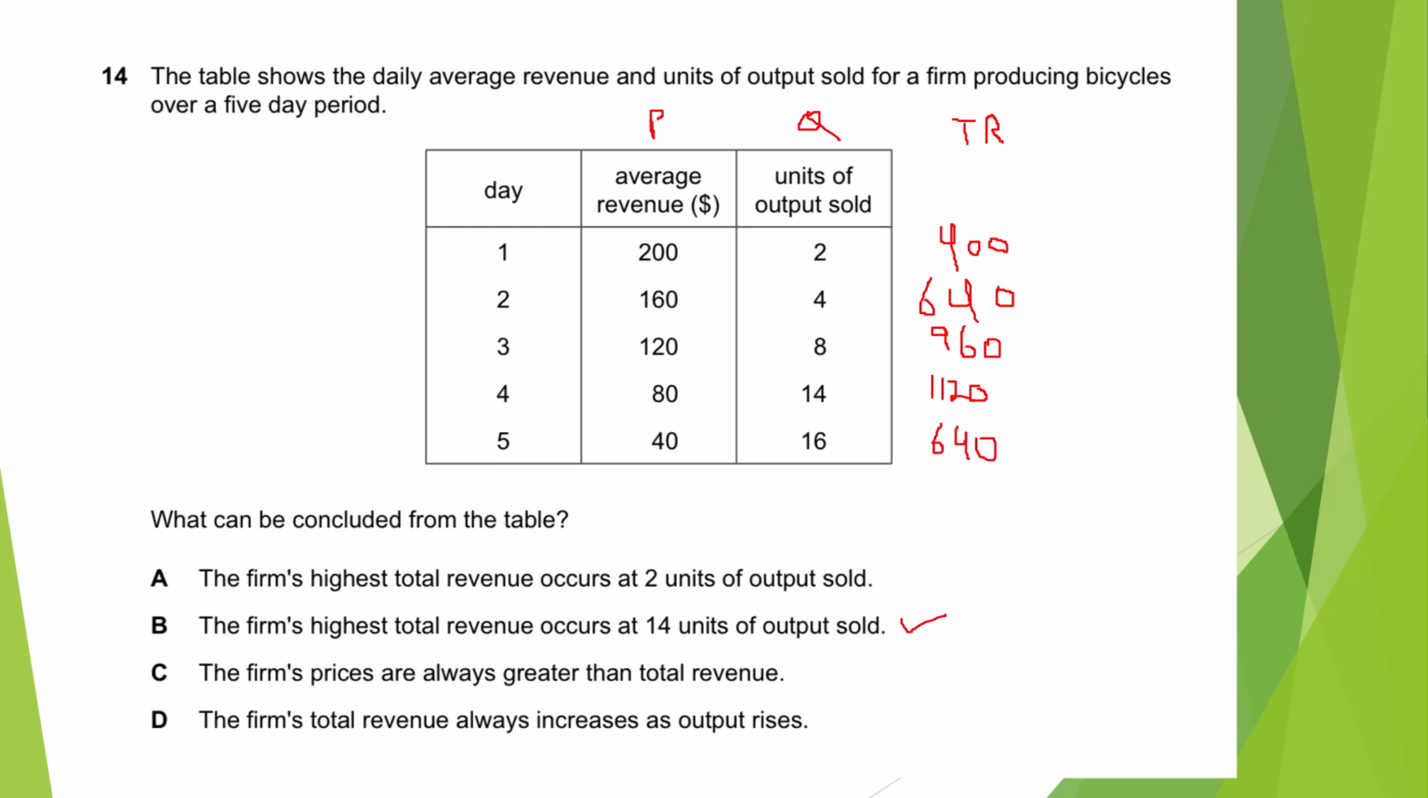The firm's price is always greater than total revenue. Price is 200. No, it's lesser than total revenue. So it's false. And here, the firm's total revenue always increases as output increases. As output rises, total revenue also rises. It should increase, but here it is decreasing. So it's not always increasing. So this is also not the correct answer. B would be the correct answer for this.